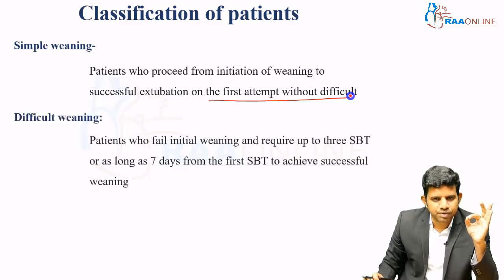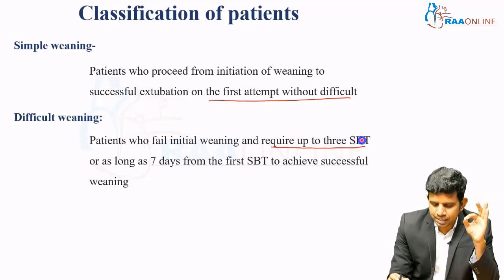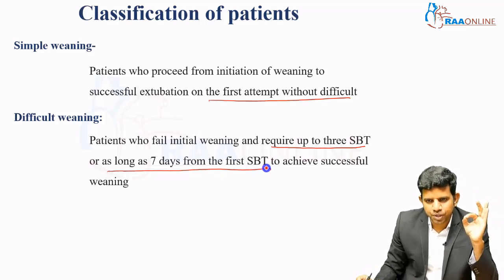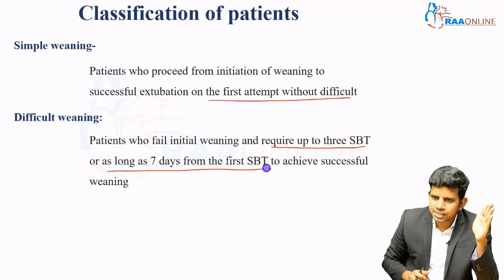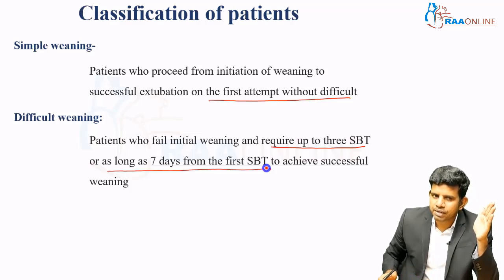The second is a difficult weaning, which means the patient failed the initial SBT and required up to 3 SBTs after that initial failed SBT, or as long as 7 days from the first SBT, to achieve successful weaning. The patient failed the first SBT, then required at least 3 SBTs, or required mechanical ventilation for up to 7 days after the first SBT to achieve successful weaning. This group of patients comes under difficult weaning.